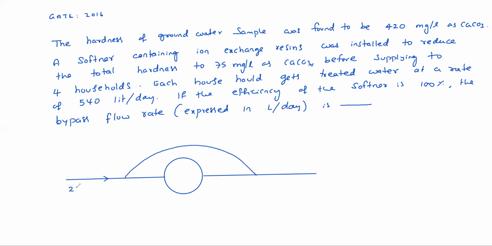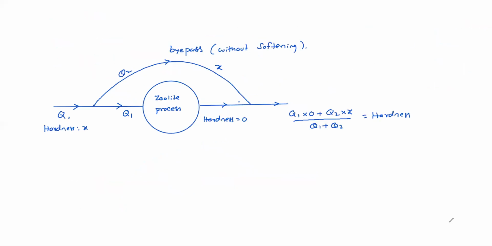So total discharge is 2160 liters per day. Hardness is basically 420 mg per liter. So this is the bypass water. Bypass is spelled BY.